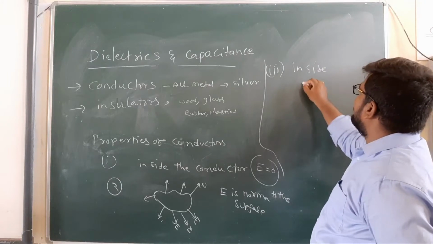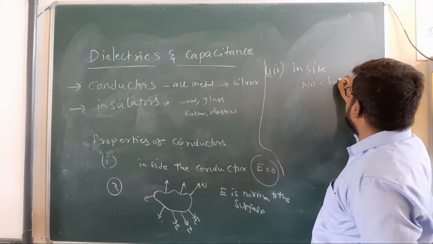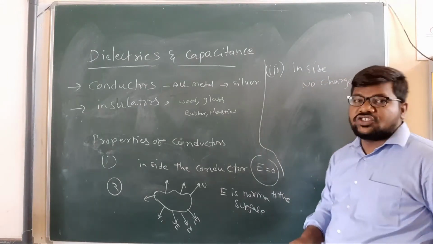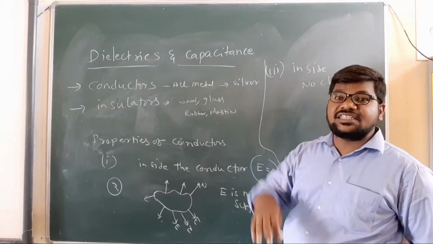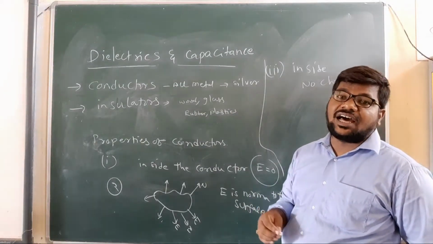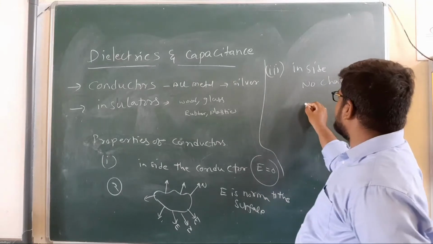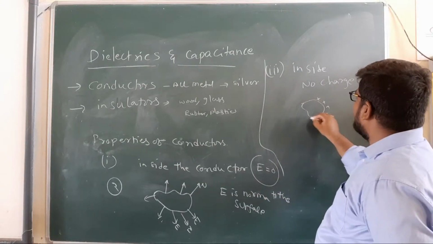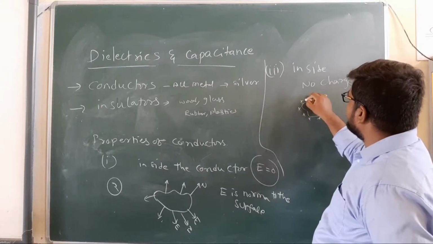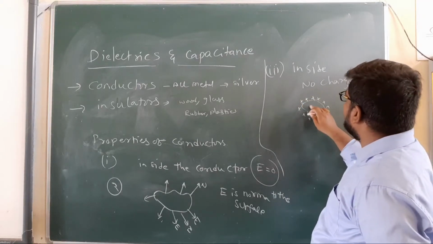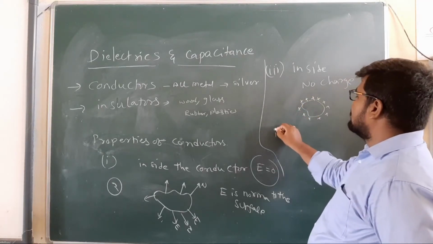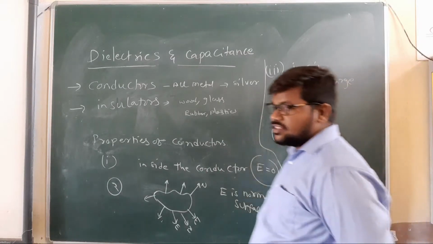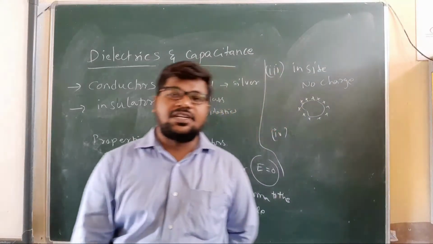Inside the material there is no charge, because charge always resides on the surface. That's why inside the conductor there is no charge. These are the properties.